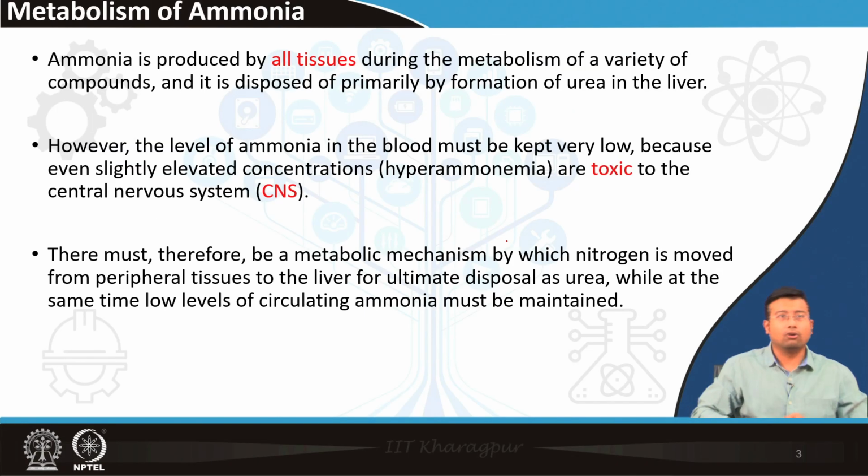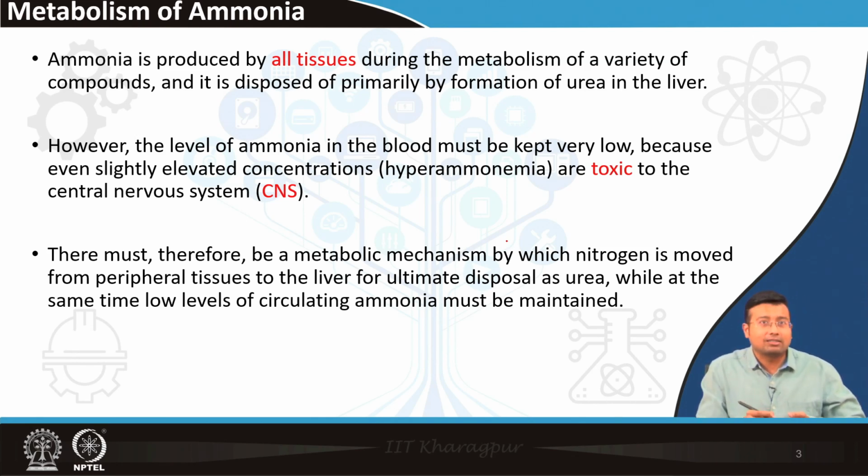Alright. So, to start with, let us summarize the whole thing at the very beginning. We should all know by the end of the session that ammonia is actually produced by all tissues during metabolism of various compounds, especially the proteinaceous nitrogenous compounds, and it is finally disposed of by the formation of urea. So, that is the end goal that we will be reaching today.